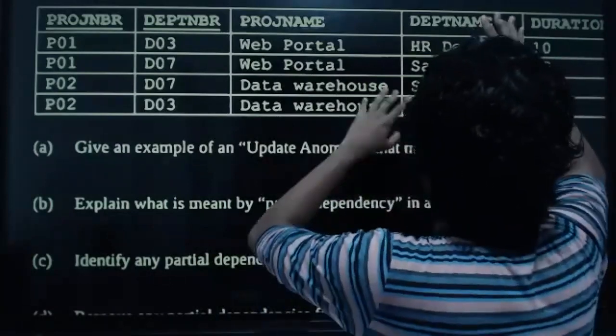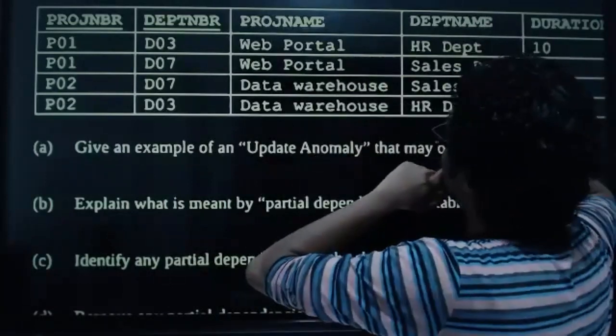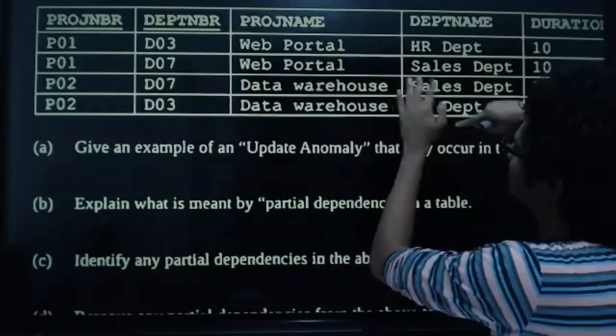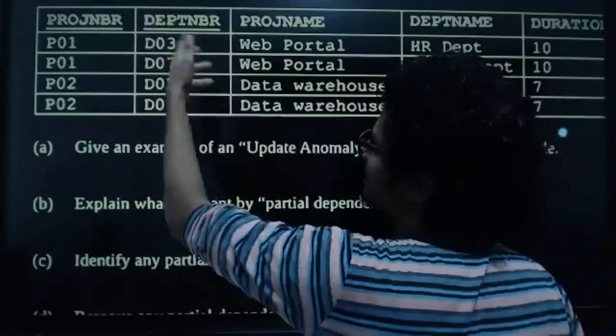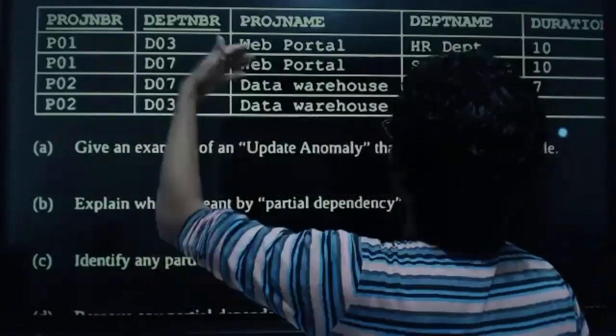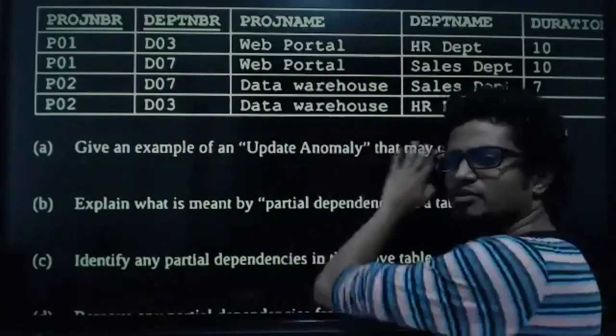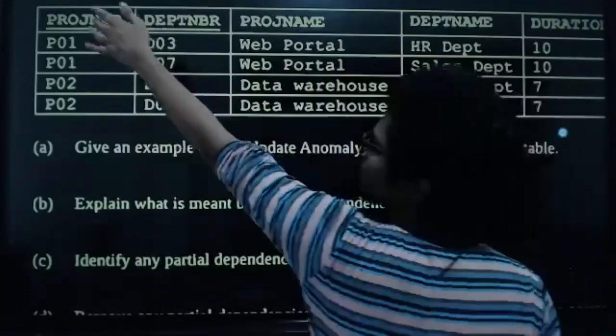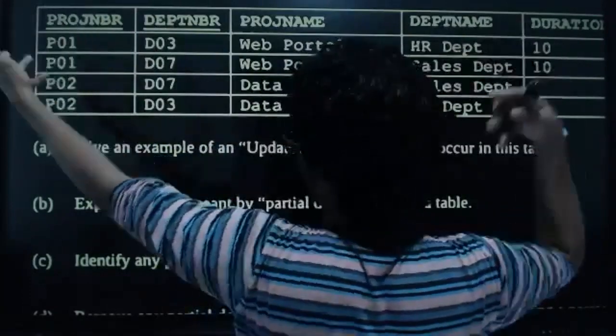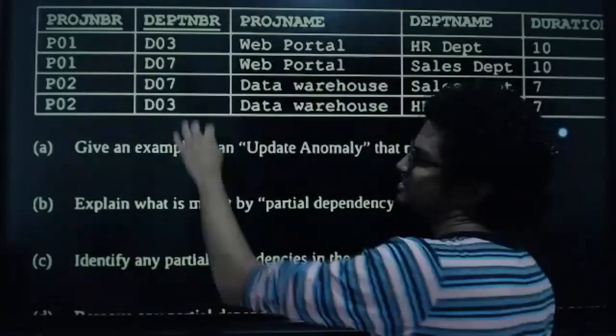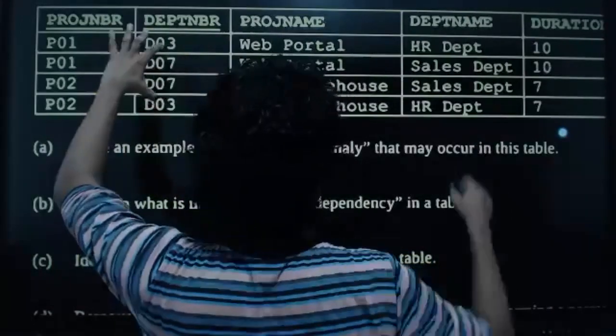Then how about department name? Like HR department. Whenever HR department has occurred, is there anything uniquely happening here? Can we identify department name with project number? Like P01, is it the same department name? No, right? D03, is it the same department name?